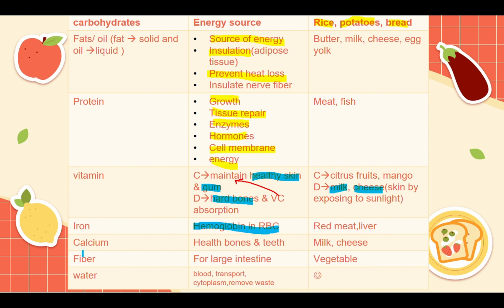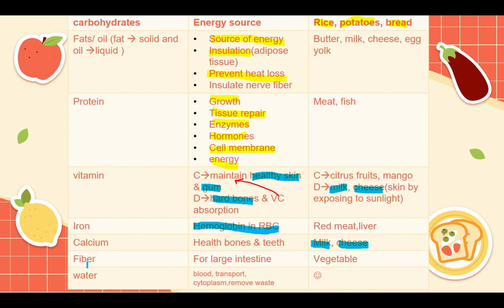Now, talking about calcium, calcium is there for healthy bones and teeth. And how can you get calcium? I guess this is the most common one that parents would always tell you, to drink milk to have very strong bones and teeth. So that is an easy point. Calcium can be found in both milk and cheese, or dairy products in general.